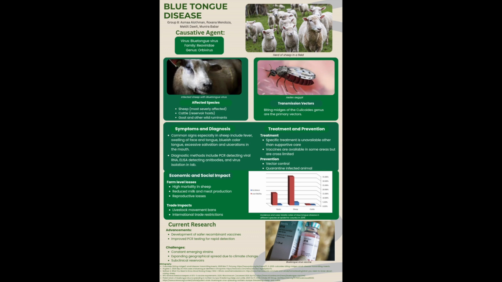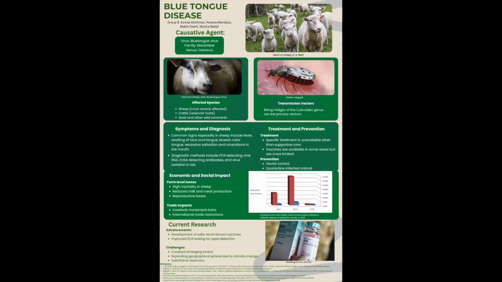Bluetongue disease is also becoming more common in new geographic regions due to climate change and the expansion of insect populations, which carry the virus. Because of these factors, Bluetongue disease is an increasing concern for animal health, food production, and agricultural economies worldwide. Today, we're going to walk through what the disease is, how it spreads, the symptoms and diagnosis, prevention and treatment strategies, and also the economic and research implications that will be shown in our infographic.